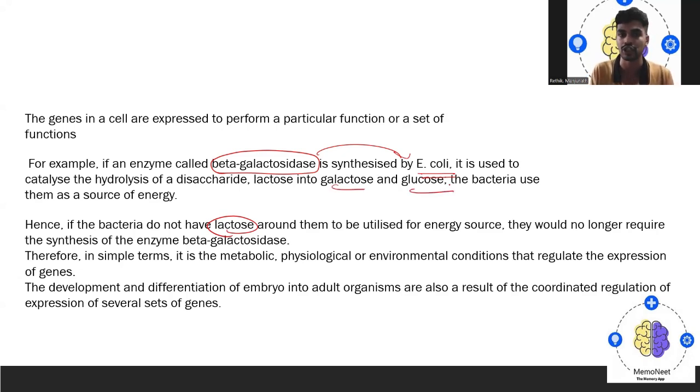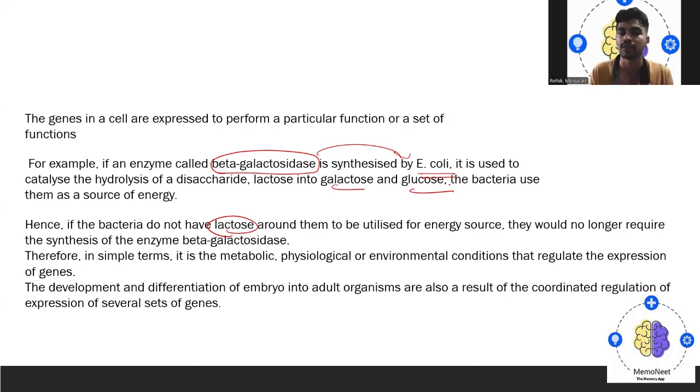For that, it requires energy, and this specific enzyme, beta galactosidase, is utilized by E. coli as a catalyst. It gives the bacteria a source of energy for the conversion from lactose to galactose, and later glucose. If lactose itself is not there, there is no matter of conversion, so it doesn't require energy. Therefore, if energy is no longer needed, obviously the synthesis of the enzyme beta galactosidase is no longer necessary. So the synthesis will not happen.